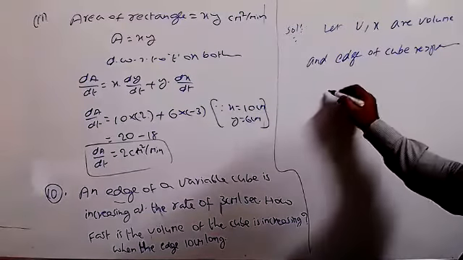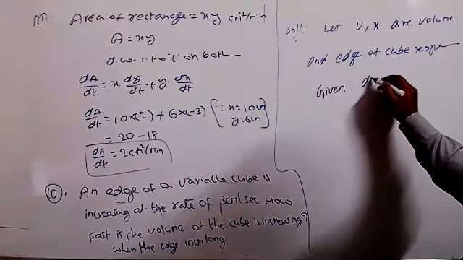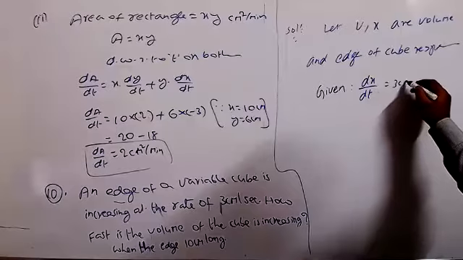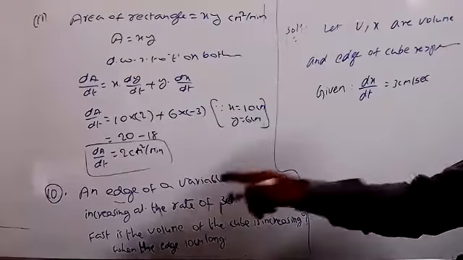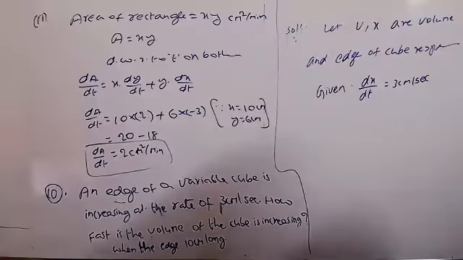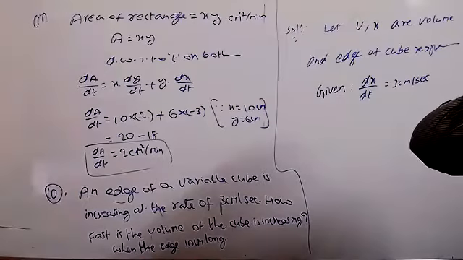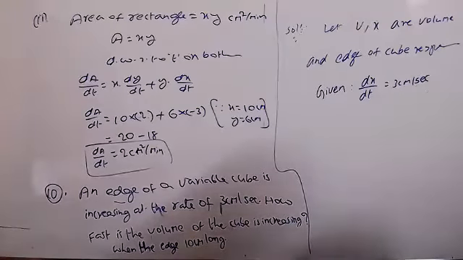What is given here? dx by dt equals 3 centimeter per second, because the edge x of the cube is increasing at the rate of 3 centimeter per second. That means the derivative of the edge with respect to time, dx by dt, equals 3 centimeter per second.